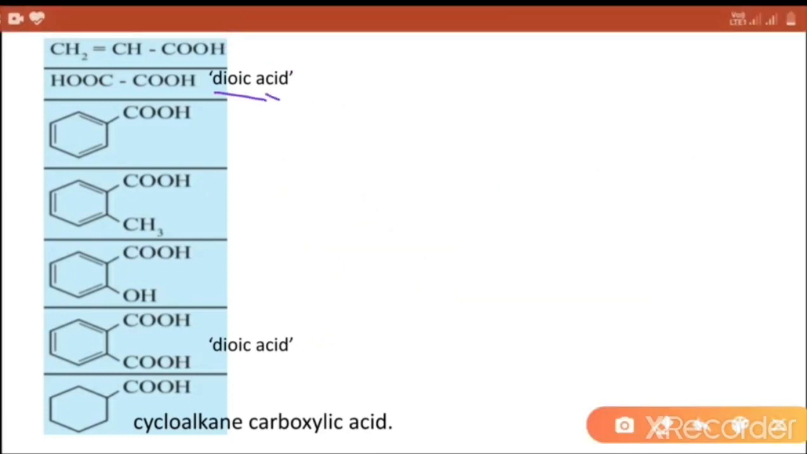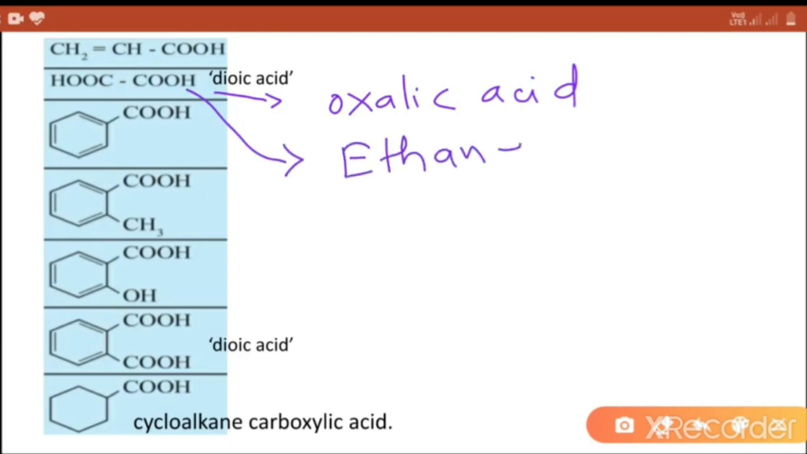Next compound, common name oxalic acid, and in this compound there are 2 carbon atoms. So the base for this compound is ethane, and 2 carboxyl groups are present. So suffix di is used, and oic acid. So the IUPAC name becomes ethanedioic acid.